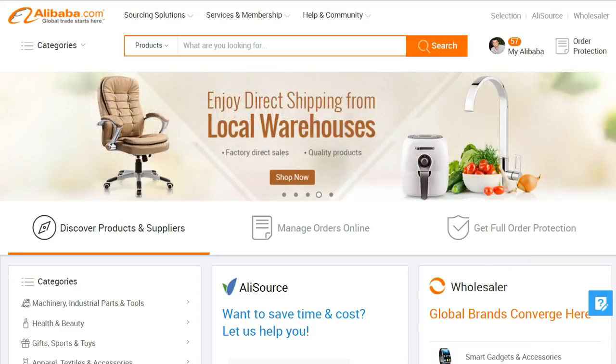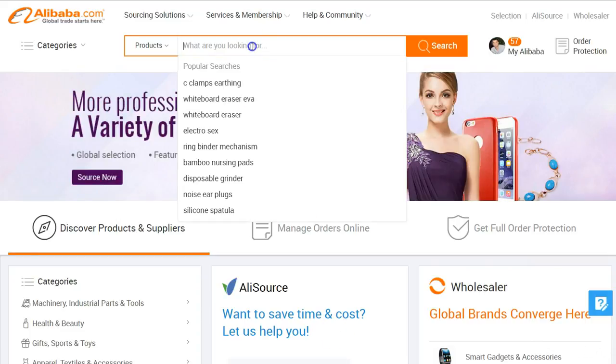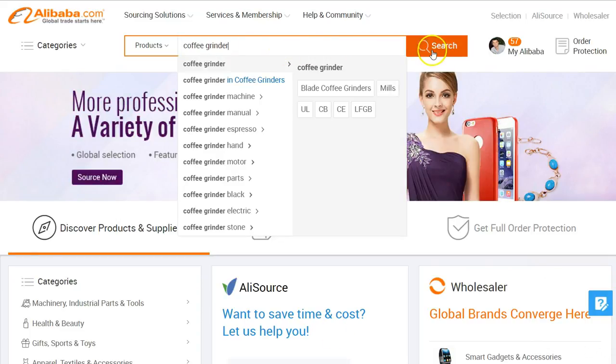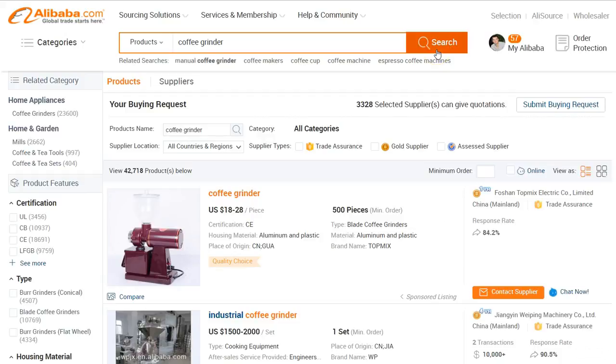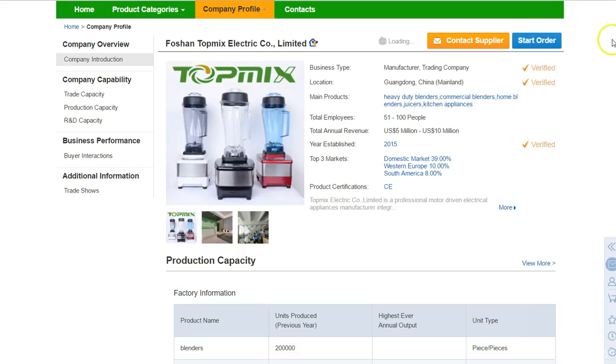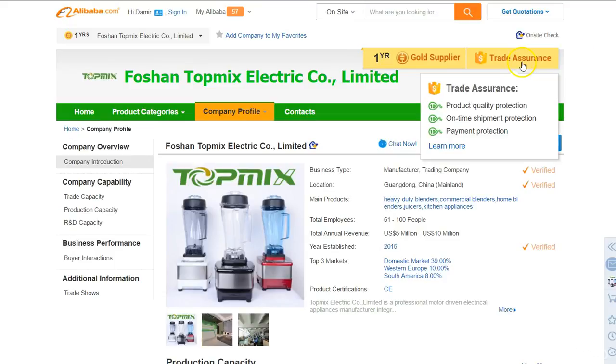So first you need to head over to Alibaba.com and find a supplier that has the Trade Assurance sign. First type a keyword of a product that you're looking for, and then on the search results page you can click here to filter only suppliers that have Trade Assurance. Now, if you already have a list of potential suppliers, then you can just go to their mini site on Alibaba and check if they have Trade Assurance over here.